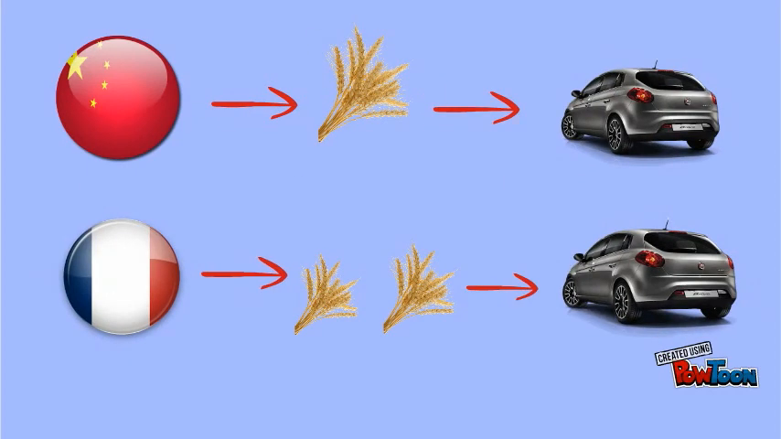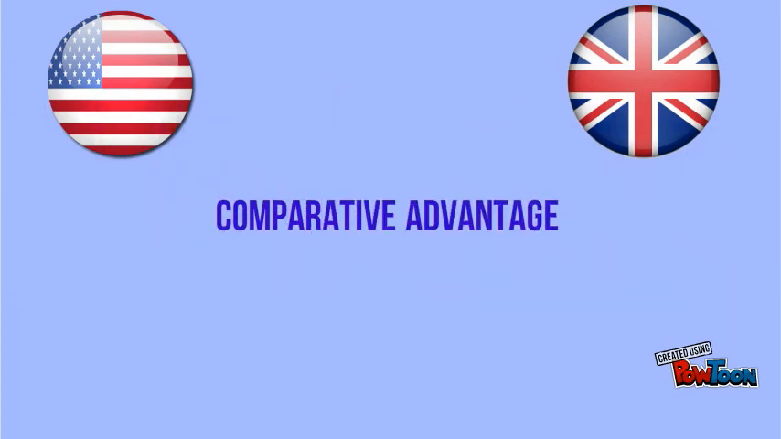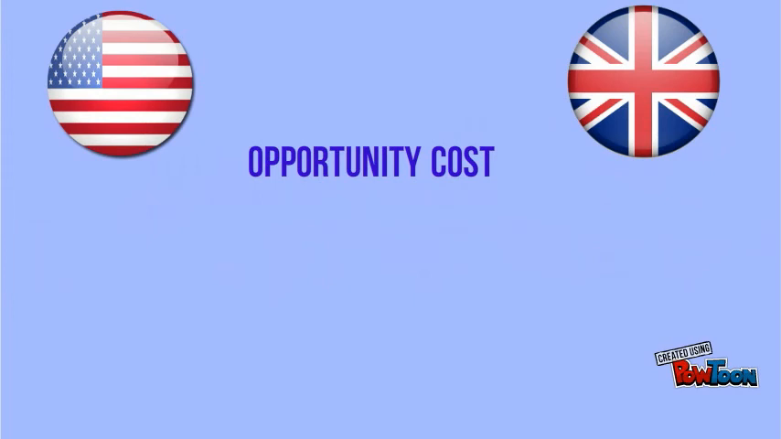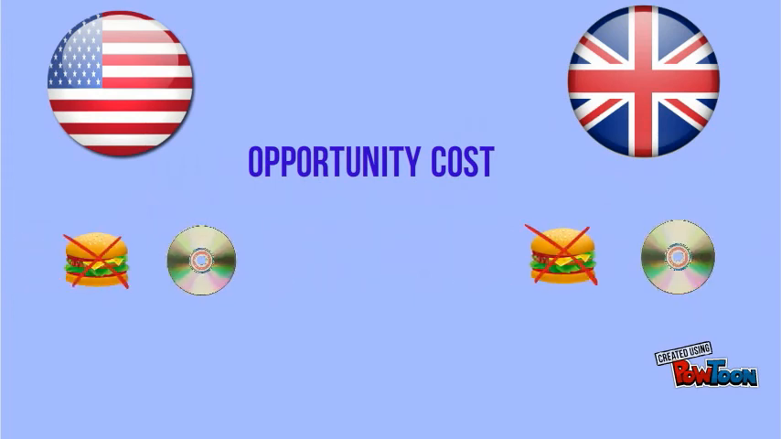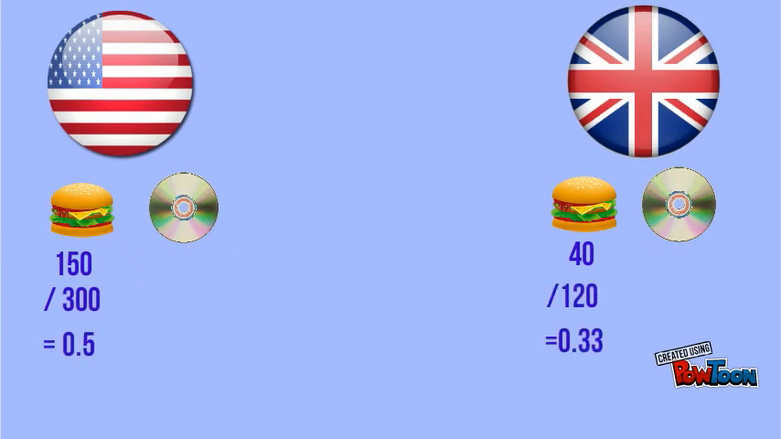So to determine which country has the comparative advantage in our example, we look at each opportunity cost, meaning how many hamburgers are sacrificed to produce CDs or vice versa. To find out how many hamburgers the US and England sacrifice to produce one CD, we must divide the number of hamburgers by the number of CDs they produce. The same procedure would be done for CDs: just divide the number of CDs by the number of hamburgers.